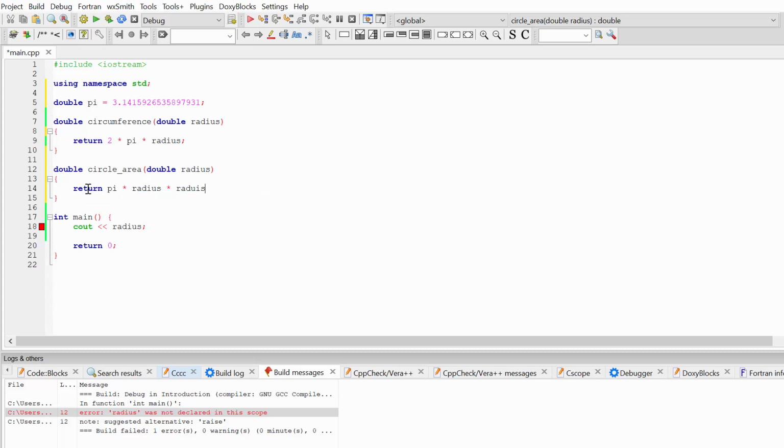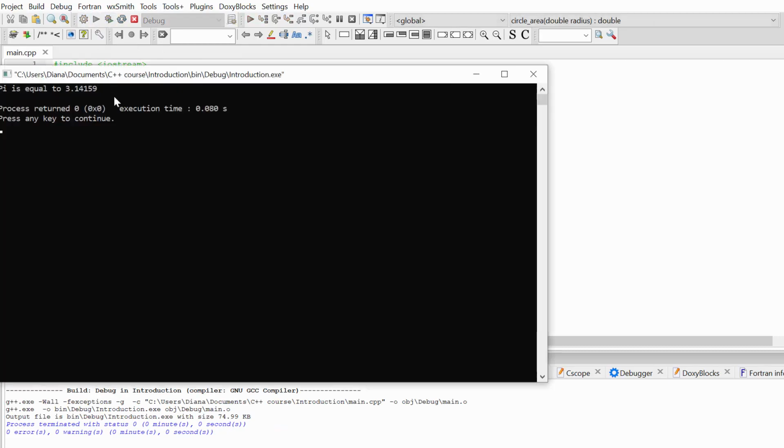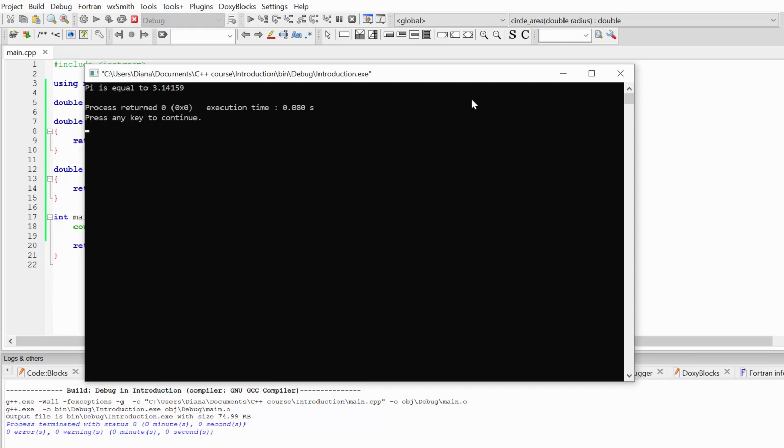So radius. Okay, and now let's check if everything is working. Inside of our main function, let's write the message pi is equal to, and let's write pi, endl. Now let's build our program again. And you can see I made a typo here. Okay, now let's build it again. And everything is correct. If I now run my program, you can see the result: pi is equal to our global variable.